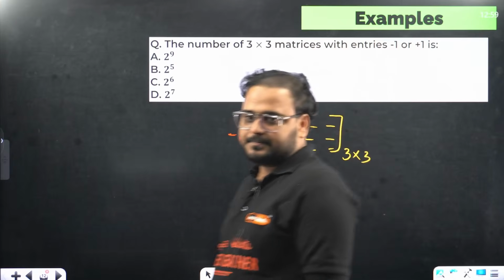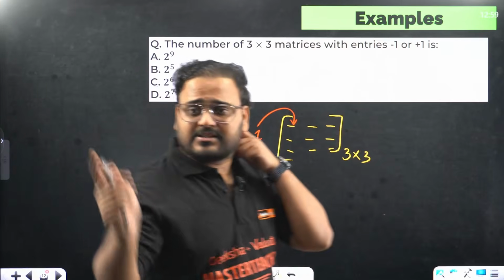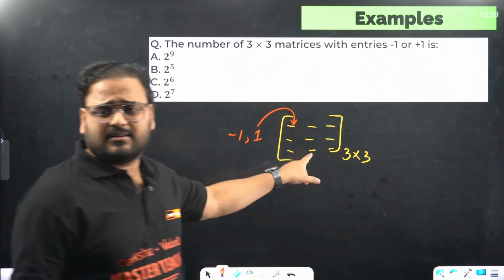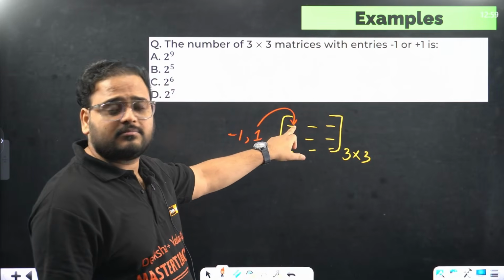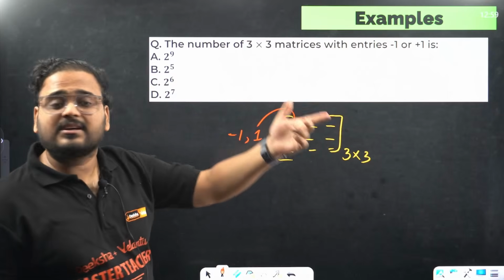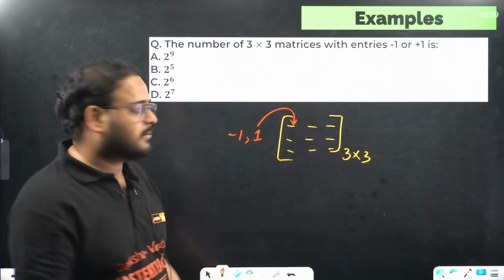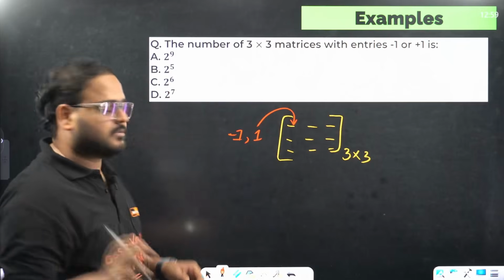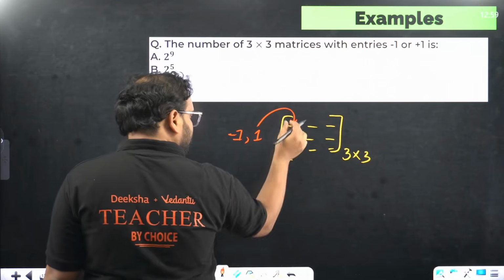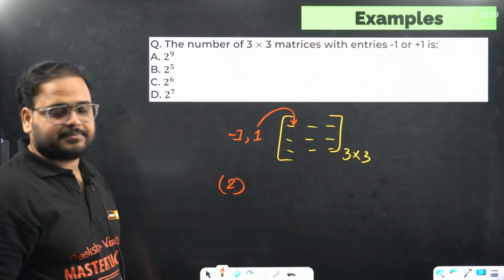And we know that if I take -1, I'll have a different matrix. Whatever is the other element, if I have over here -1, it will be a different matrix. If I have over here 1, it will be a different matrix. Right? For both the situations, I create two options. So first element can contribute in two ways or two different matrices.